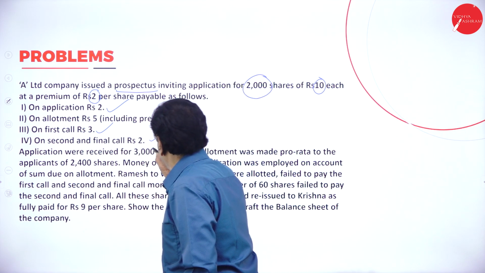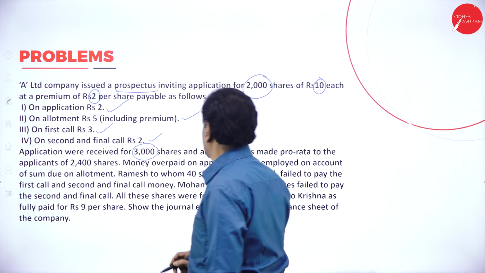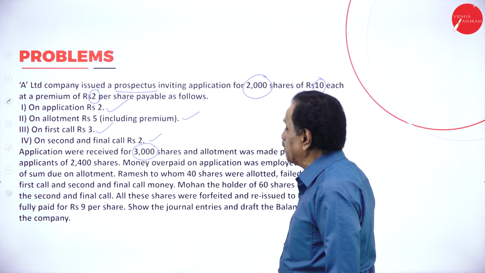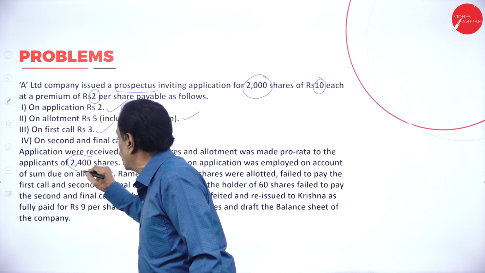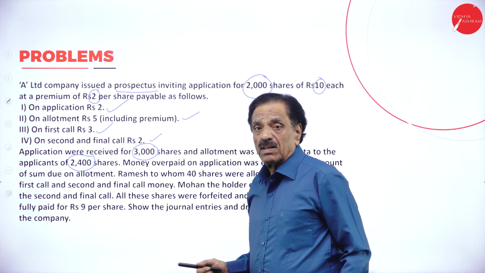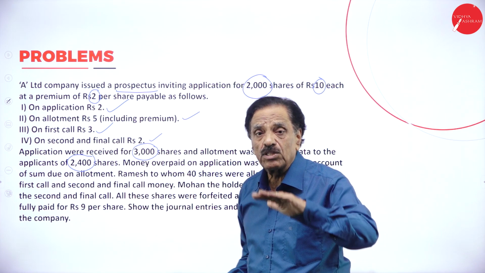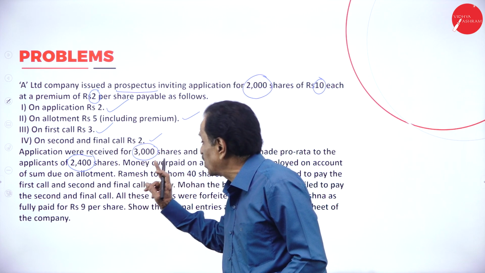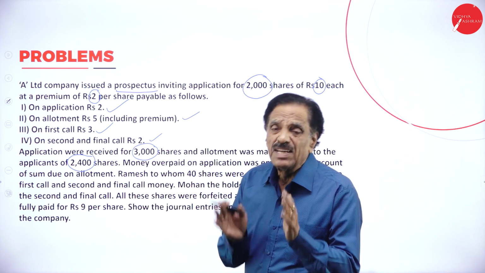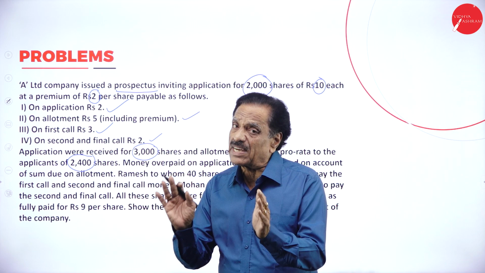The company received 3,000 shares and allotment was made pro rata to the extent of 2,400 shares. So we received 3,000 shares. How many applications were accepted? 2,400. We mean to say that 600 applications were rejected.